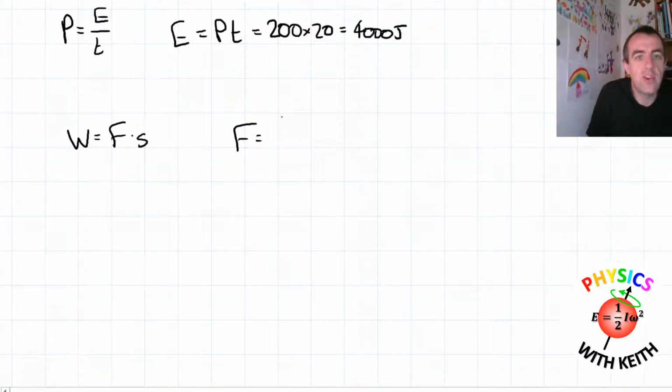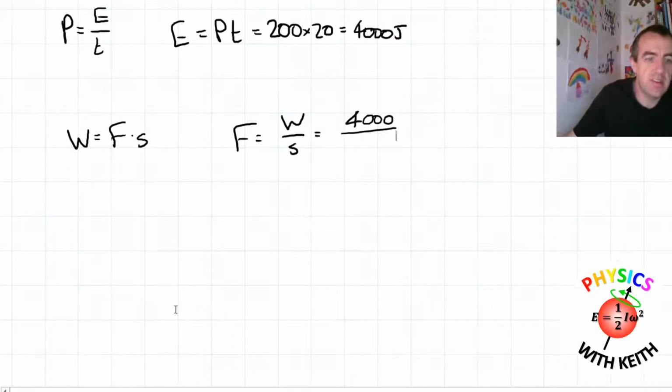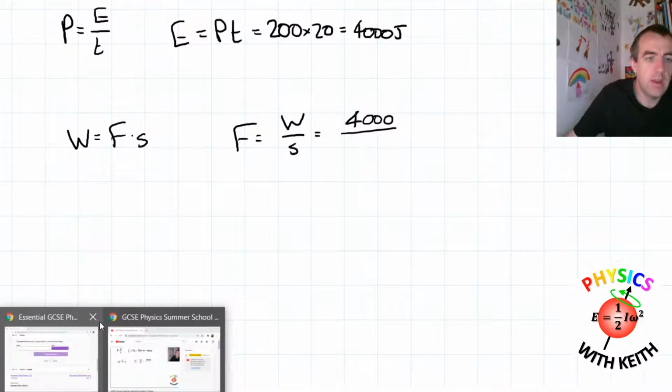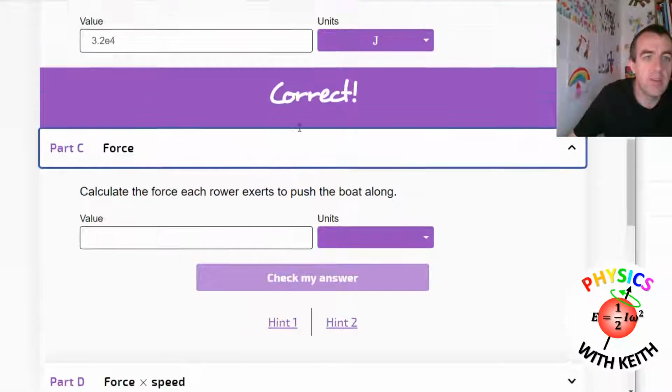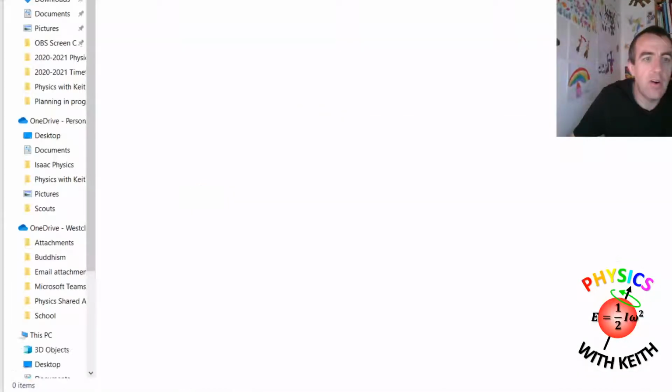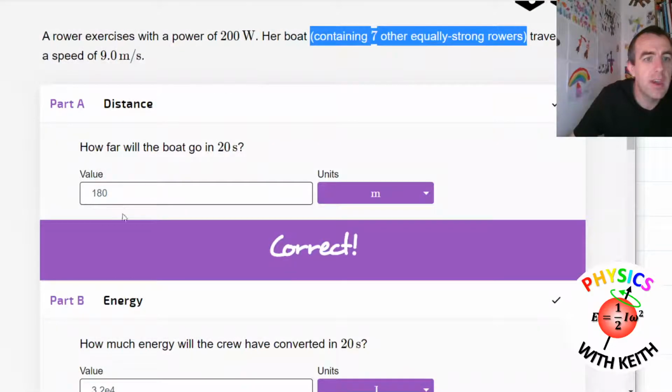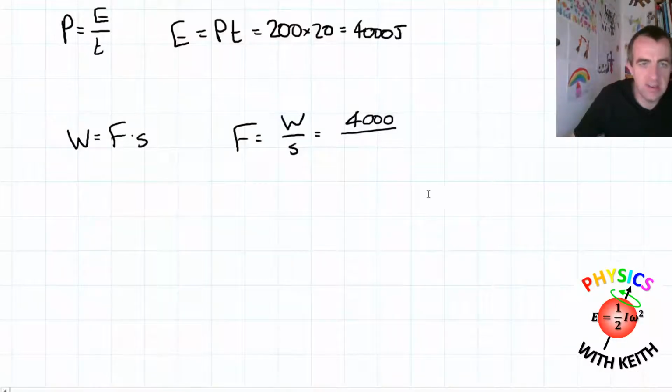So force is going to be work done divided by the displacement. The work done by each rower is 4,000 joules, and they have travelled a distance of 180 metres. So 4,000 divided by 180 is going to be 22.2 newtons.